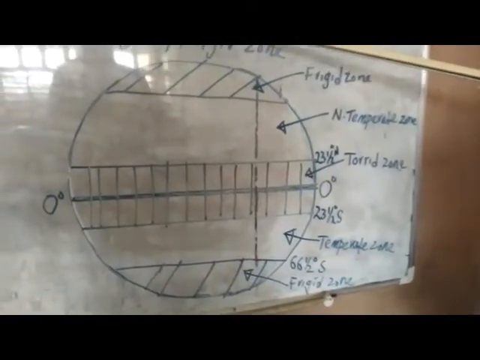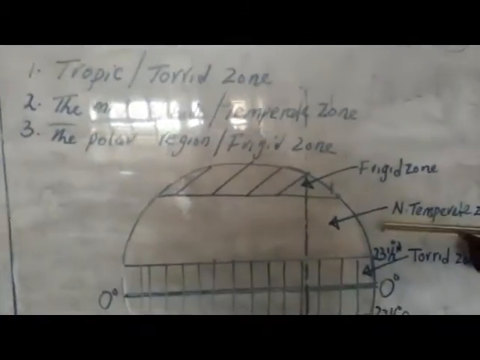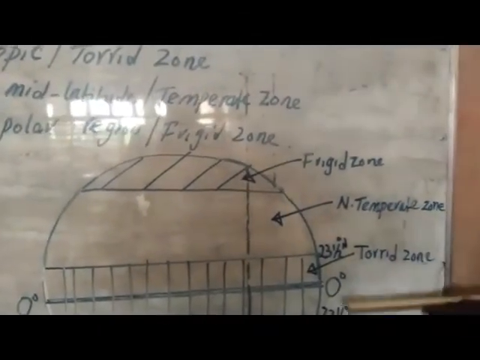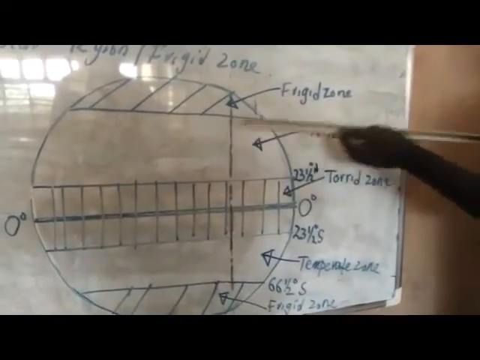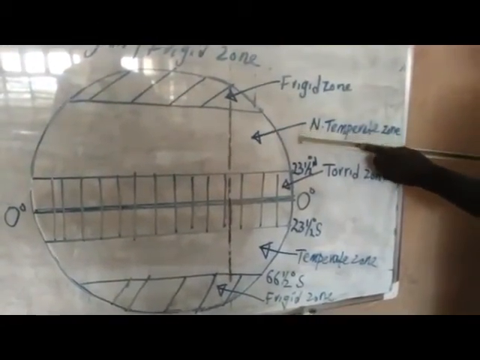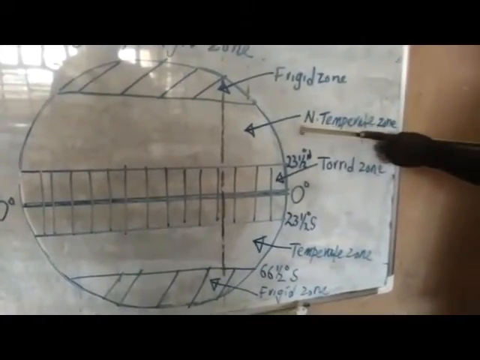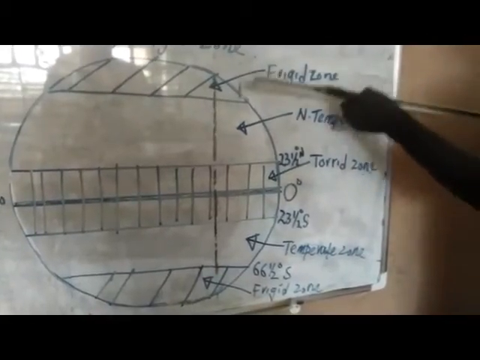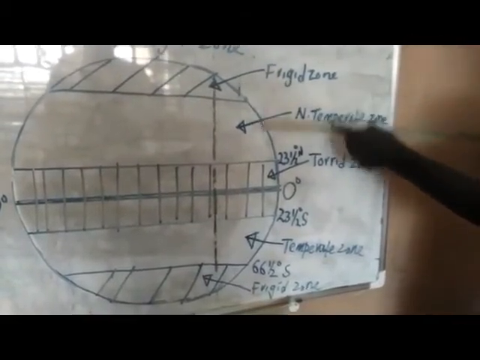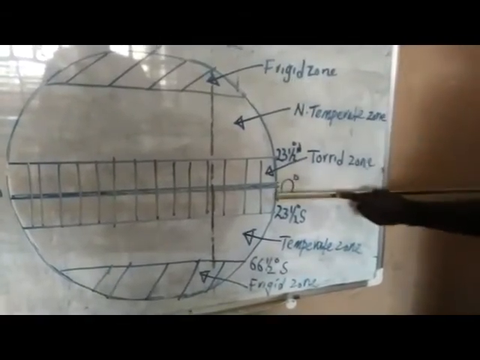Two, mid-latitude. It is located in the northern hemisphere and also in the southern hemisphere. It is characterized as the zone where the temperature is not that high and not low. It lies between the frigid and the torrid zone.